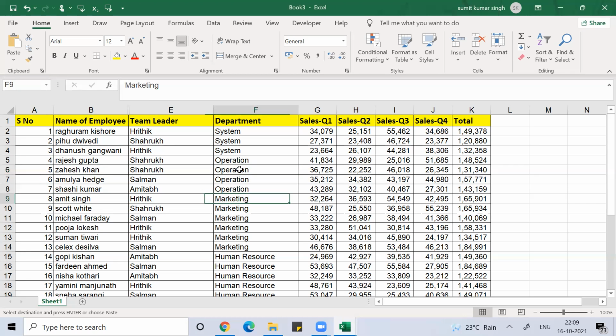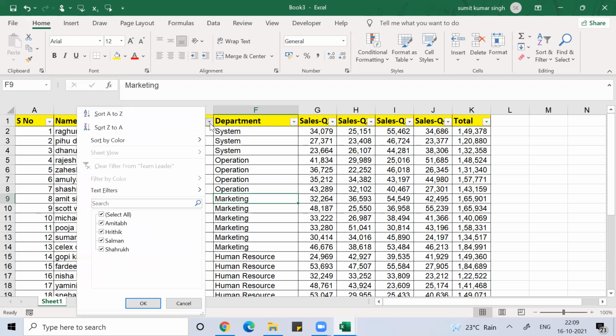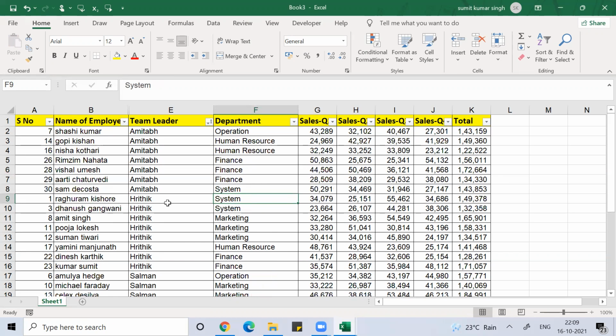If I put a filter and arrange the data by team leader A to Z, you can see the serial number has changed and become unjumbled. Again, I would need to write 1, 2, 3, and I cannot click on ascending order or smallest to largest, because then my objective will not be met.